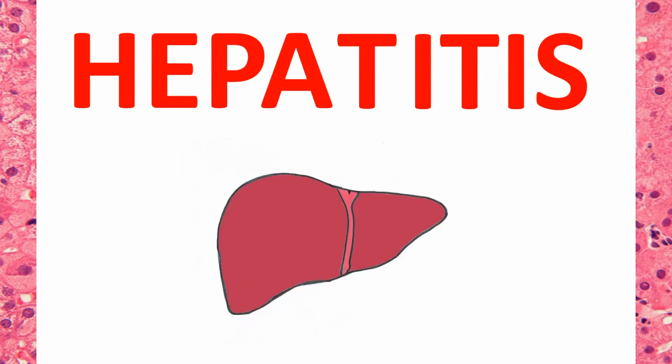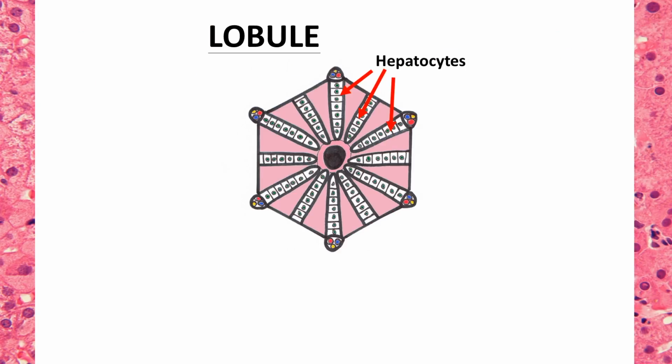Hepatitis is an inflammation of the liver. Your liver is the largest and most metabolically complex organ in your body and performs over 500 functions. Within the thousands of lobules in the liver are the chief functional cells called the hepatocytes, which make up 70 to 80% of the liver's mass.